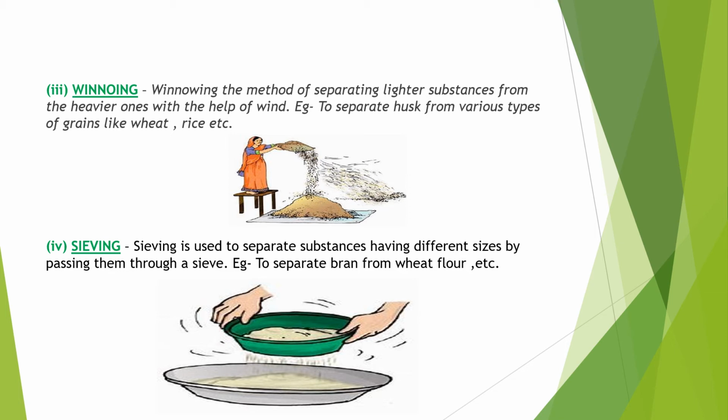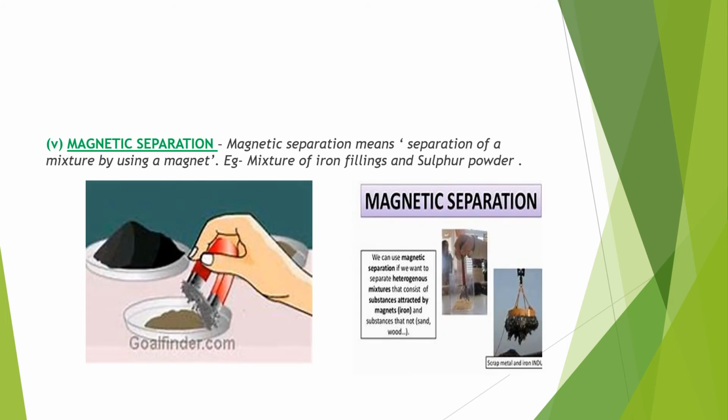Next is sieving. Sieving is used to separate substances having different sizes by passing them through a sieve. Example, to separate bran from wheat flour, etc. You can see very well after seeing the picture how sieving is done. You must have seen your mother doing sieving before cooking, like before using wheat flour for cooking chapati and all. The sieving is done.